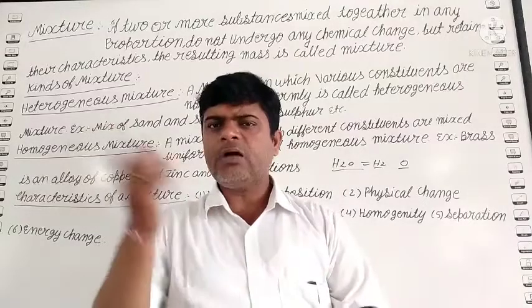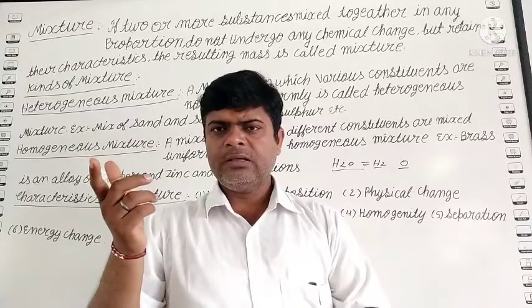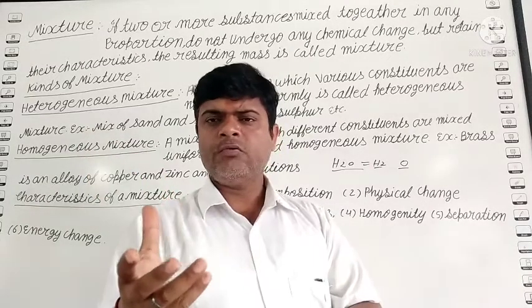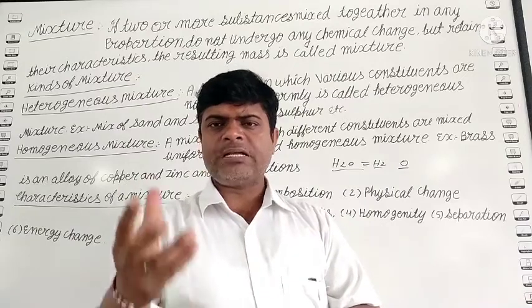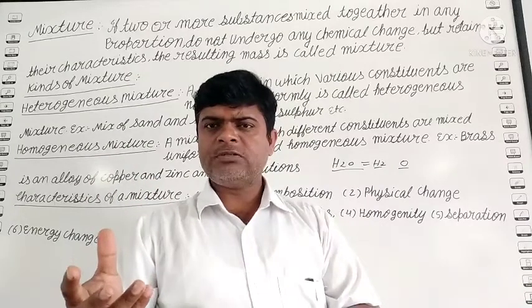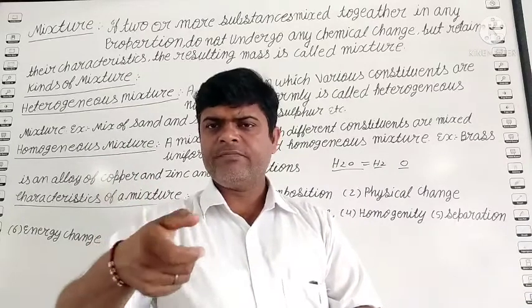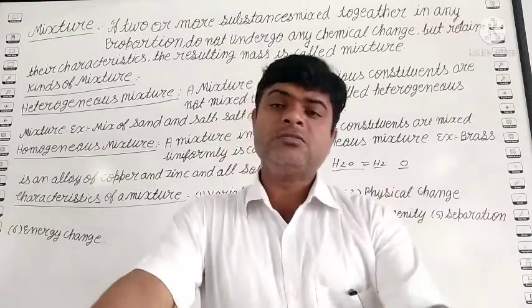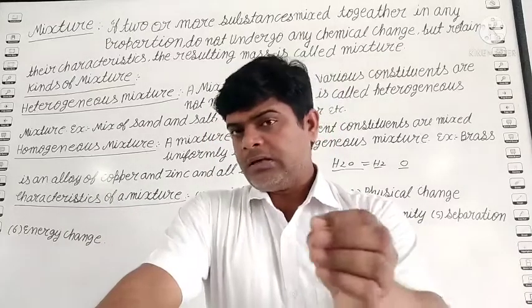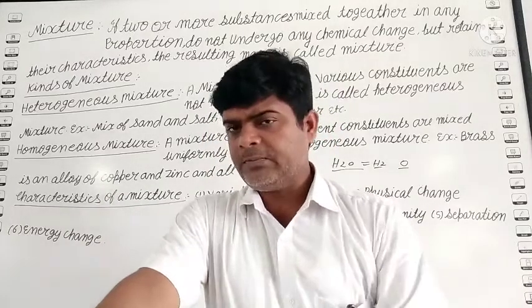Yes, by hand picking. Like flour, wheat flour. If you want to separate the chaff from the flour, how do we separate it? With the help of a sieve. Why? Because the chaff is not chemically bonded with the flour.